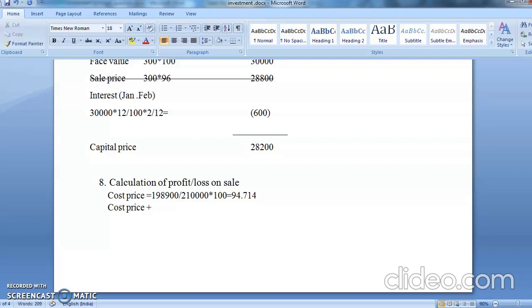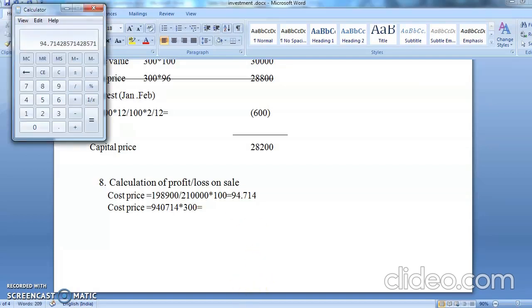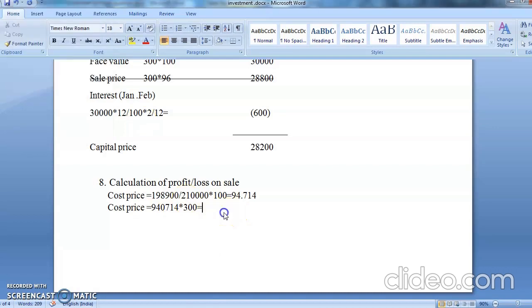Yes, cost price is equal to 94.714 multiplied by, you have sold how many units? 300 units, into 300, which is equal to, multiply by 300, you are getting 28,414. So the answer is coming 28,414. From that you are going to see what your sale price is.